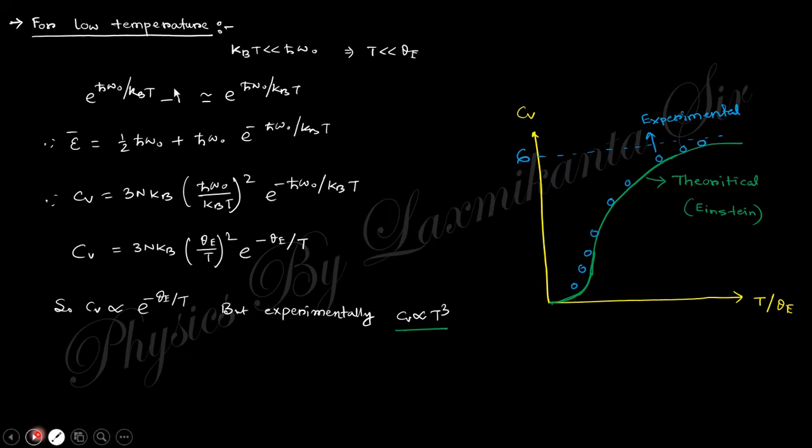At the lower temperature, the expression will be that one, because this is very low, that means this is very high, so this one can be neglected, and you will obtain this expression. If you plot this in a graph, it will look like that. You can see here the theoretical Einstein theory gives this curve, but the experimental results deviate at the lower temperature. So Einstein theory matches in the higher temperature region, but there is an anomaly in the lower temperature region. This is the problem in the Einstein theory.